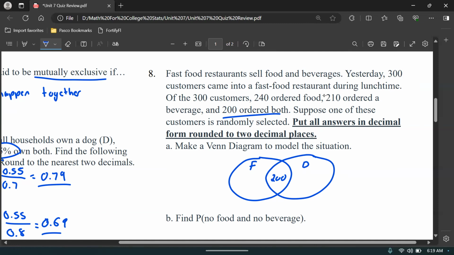We're gonna have 240 ordered food, so we already have 200, so this would be 40. 210 ordered beverage, we already have 200, so this would be 10. And then customers altogether. So this is 250 so far, but there are 300 in total, so that would mean that there must be 50 more here. 50 other customers that, I don't know, got something else. Souvenir, I don't know.